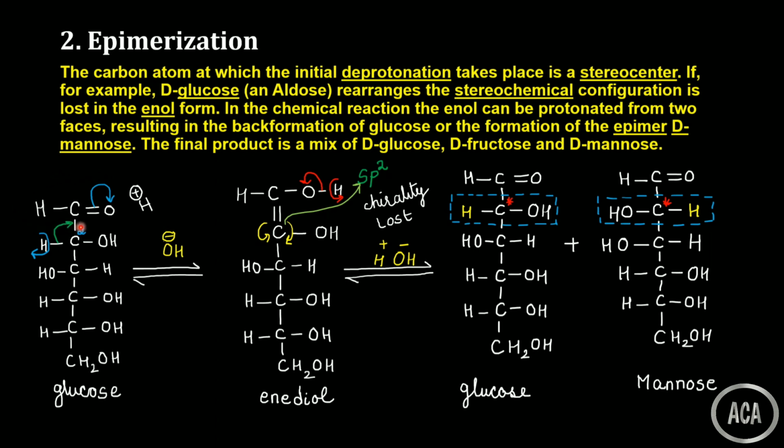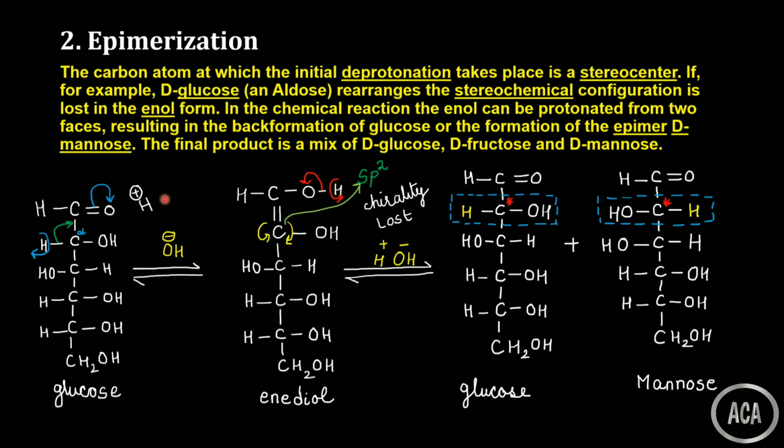So this one is the alpha carbon. As in the previous transformation we have seen that the hydrogen present on the alpha carbon is highly acidic, so it can be lost very easily. It can be lost as a proton, because here the aldehyde group is present, which is an electron withdrawing group. Because of that electromeric effect, the proton can be lost very easily. So what changes are we able to see over here? Let us see.